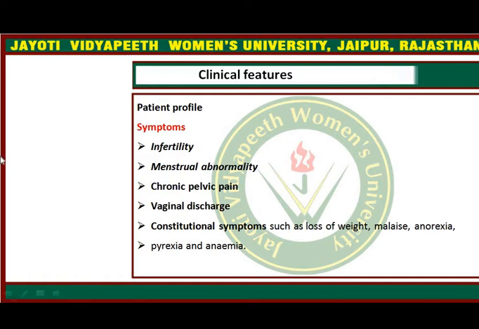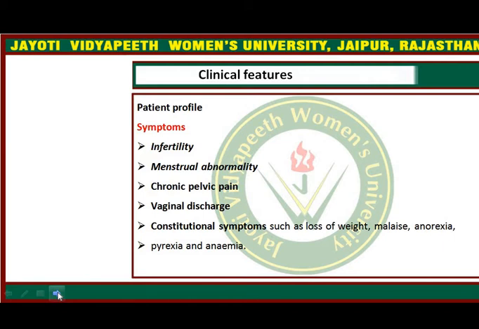First of all, the patient profile is very important. Generally the patient comes with infertility. About 80% of cases are between 20 to 35 years, which means many cases are in reproductive life.